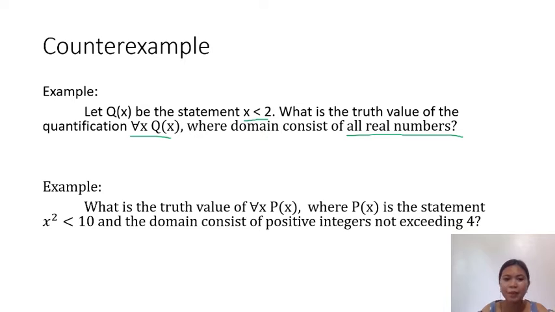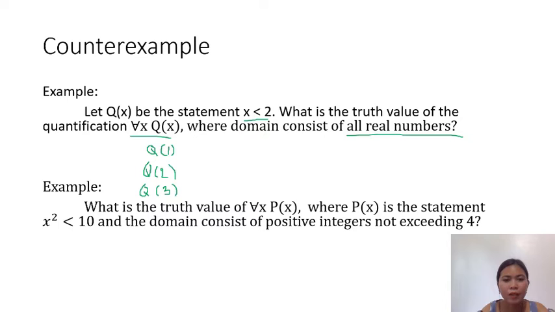So, let's try. Let's assume that our q of x here is, let's say, q1, q2, q3. Okay, let's try each of these propositions. Let's start with proposition 1.